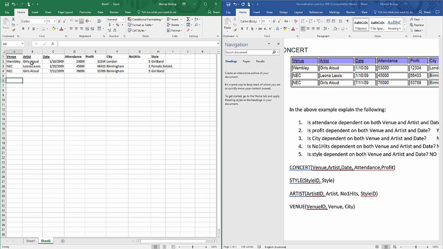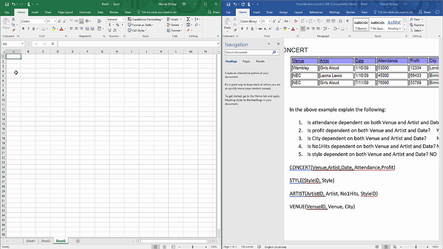So this is the data that I'm using. I'm just going to move over and use it on a new sheet. So we've got our concept table. I'm going to call this concept. And what we need is a venue primary key, an artist primary key, and a date primary key. So I'm going to bold those and underline them just so I know where I'm up to, I guess.